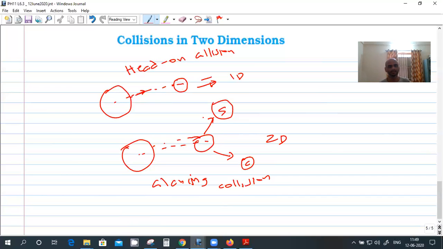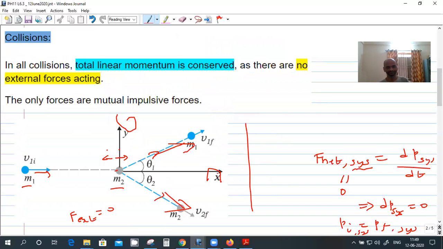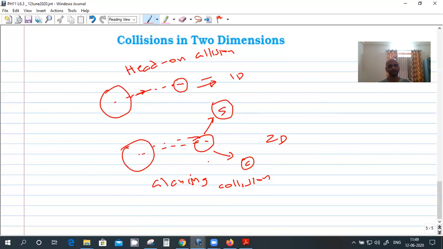Again, we can write the equations for 2D collision. I need a picture. So let us say this is mass m1 and m2, with m1 having initial velocity u1 and m2 having u2, and after collision m1 is moving this way and m2 is moving this way.